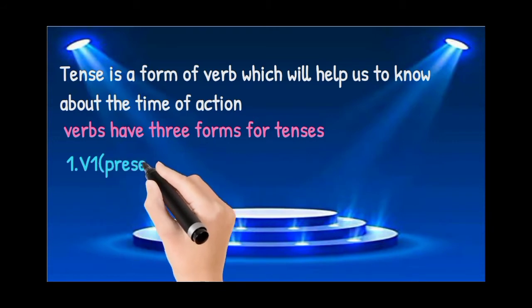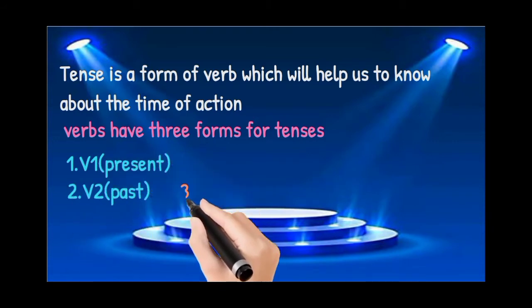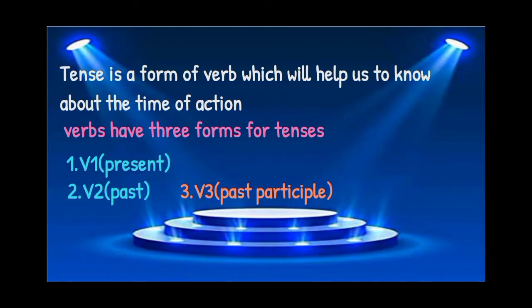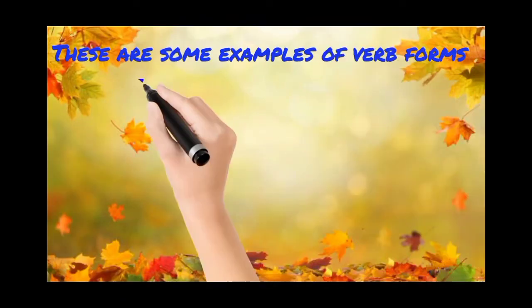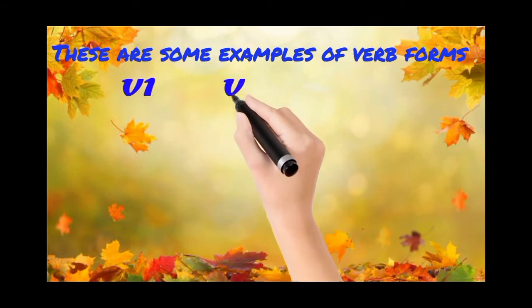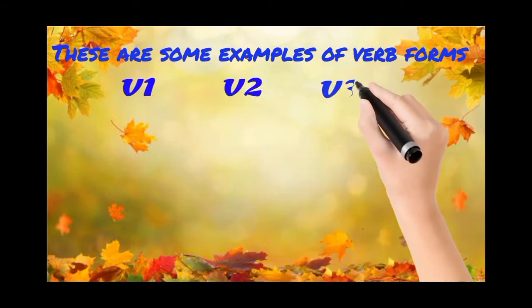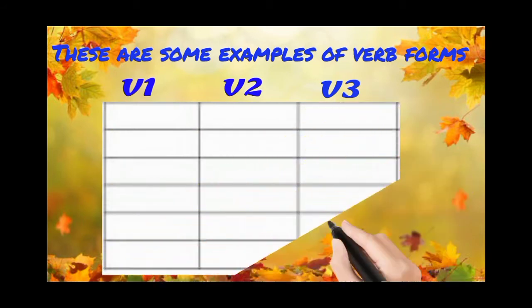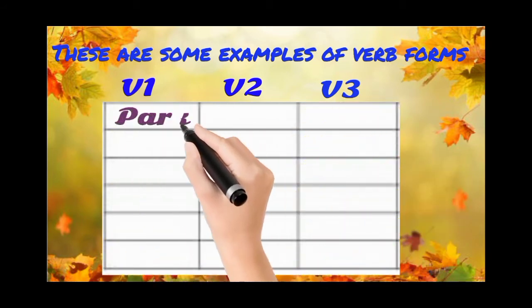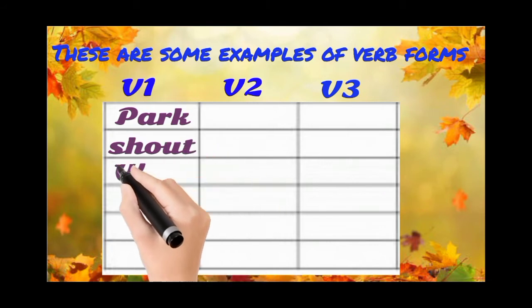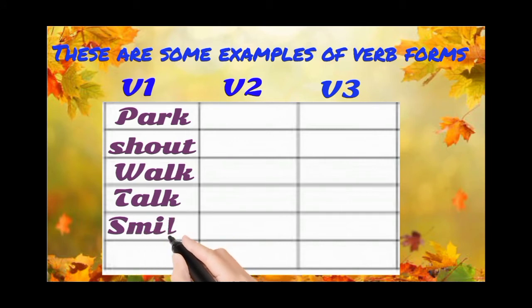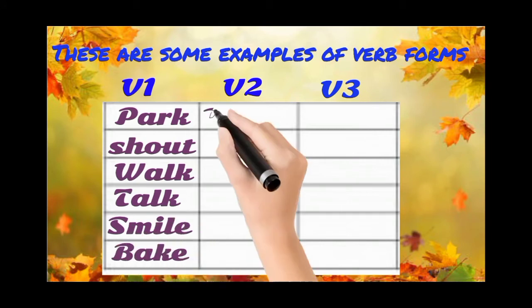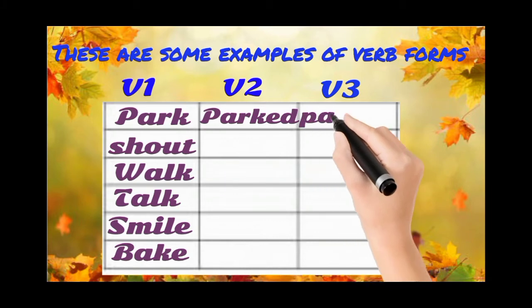Tense is a form of verb which will help us to know about the time of action. Verbs have three forms for tenses: V1 form, V2 form, V3 form. V1 is for present, V2 is for past, and V3 is used for perfect tenses. These are some examples of verb forms. Let us understand what the forms of verbs are. Every verb has a base form, that is the V1 form, the normal form, how we say that verb. V2 form is the past form and V3 form is the past participle.